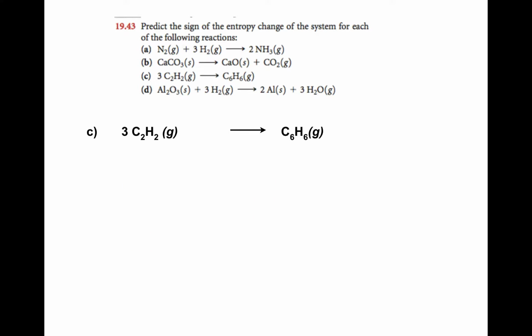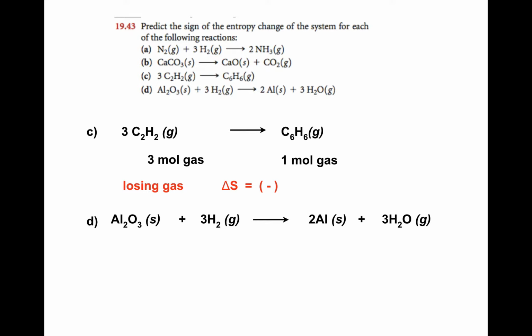Looking at C, 3 moles of gas making 1 mole of gas. We're losing moles of gas. So the sign on delta S is going to be negative. And with D, you've got 3 moles of gas going in, 3 moles of gas coming out. So we're not able to figure out what the change in delta S is just by looking at the equation. The things you look for in an increase in entropy are gas being produced and more particles being produced. I don't see anything like that with D, so I don't know what it's going to be.